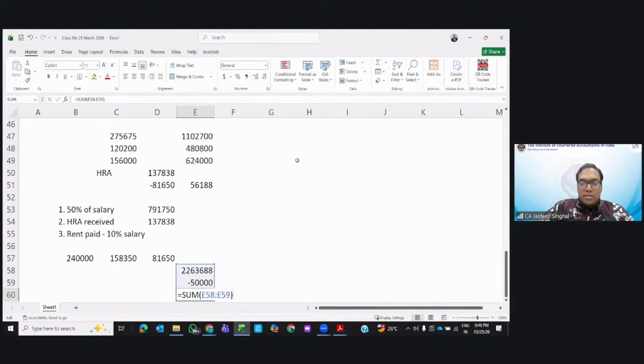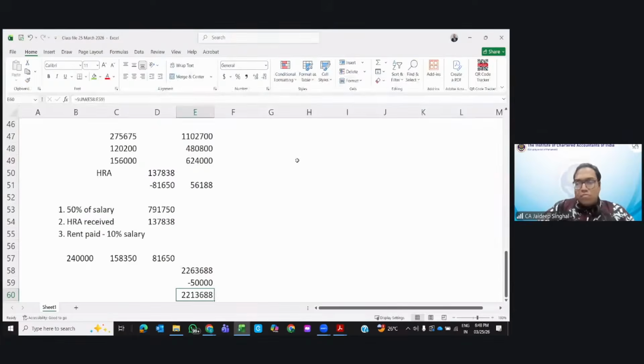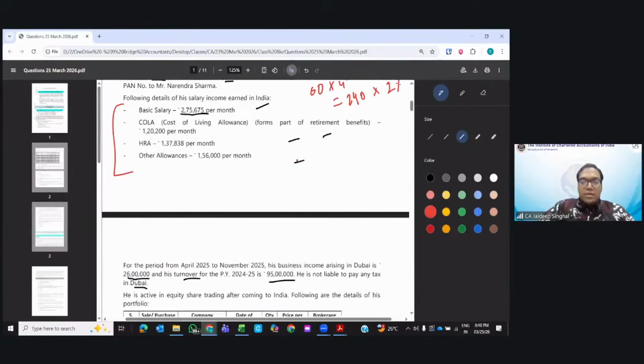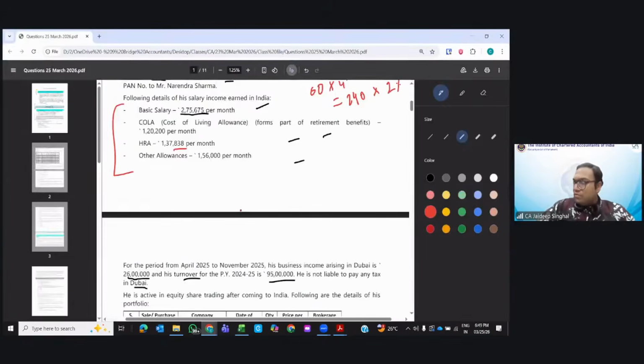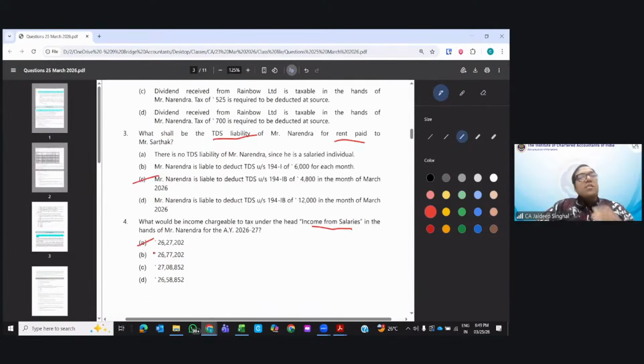Why is this answer coming wrong? Have I done any calculation mistake? Oh, sorry. This was 1,37,838 per month. Per month, so it would be into 4. I think here I have taken it correctly, right? Yes. So it would be 26,27,202. Option number A.